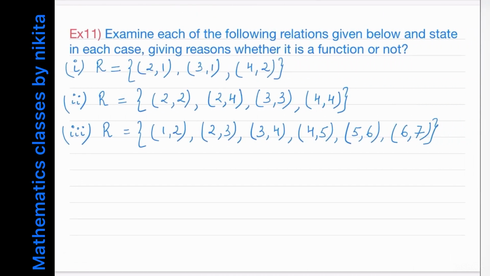Now let's see example number 7. Examine each of the following relations given below and state in each case, giving reasons, whether it is a function or not. So let's examine the first part. In the first part, you can see that 2 is related to 1, 3 is related to 1, 4 is related to 2. Now, the domain of this relation is 2, 3, 4, and each element of the domain has an image, and also each element of the domain has a unique image.